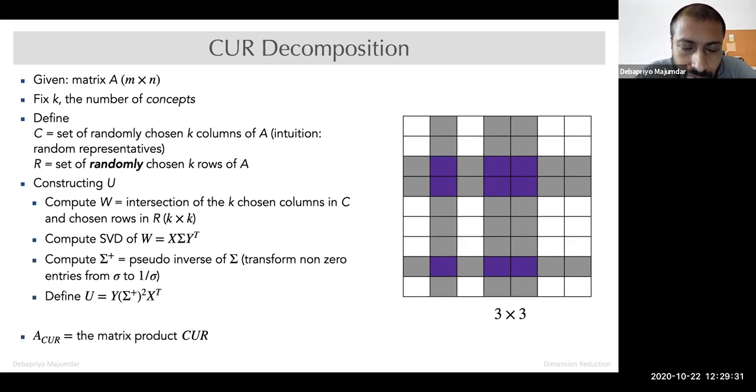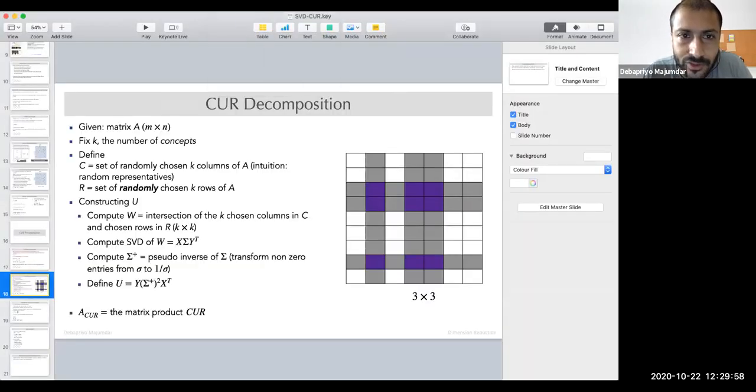Now, nature wise, what are the striking differences between the decomposition U sigma V transpose of SVD and CUR here? By nature wise, I mean, how do the matrices look different? Suppose, just a moment, I will share the screen in a different way so that I can show you.